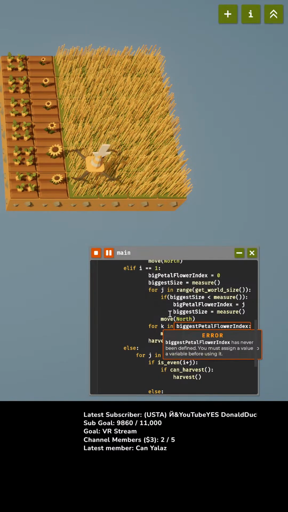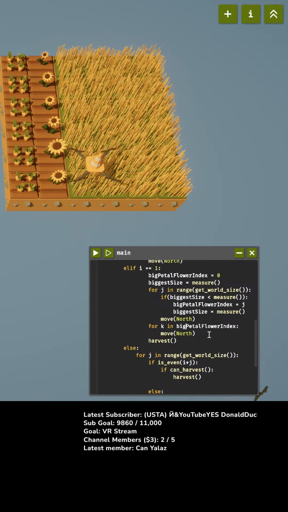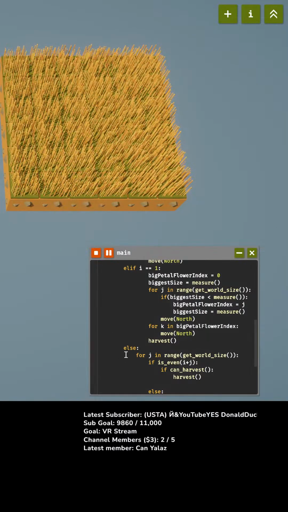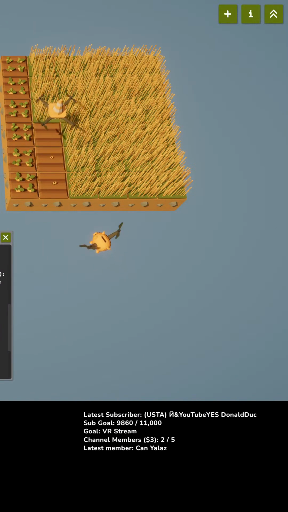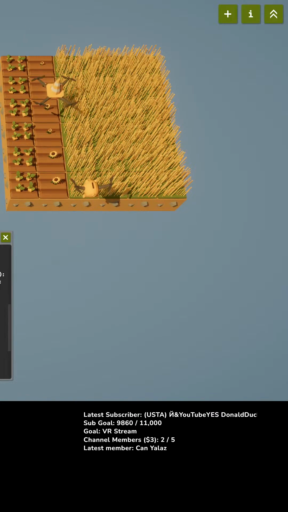I've now planted a sunflower. And then, biggest petal flower index has never been defined. I must... Okay. There we go. Like that. Let's start over. Oh, and it patted the piggy, but you couldn't see the piggy because I was covering it up with the code block.